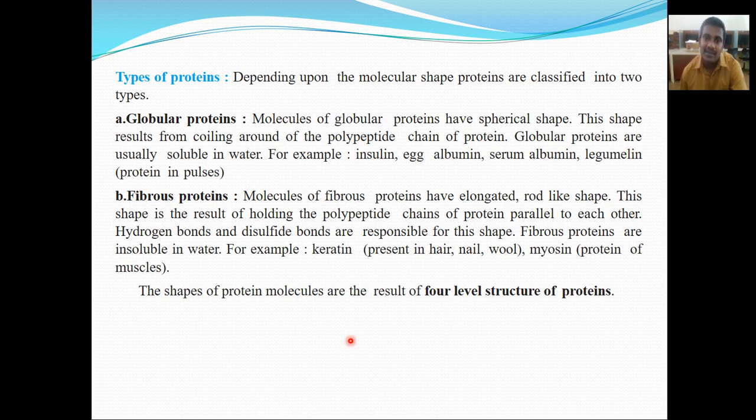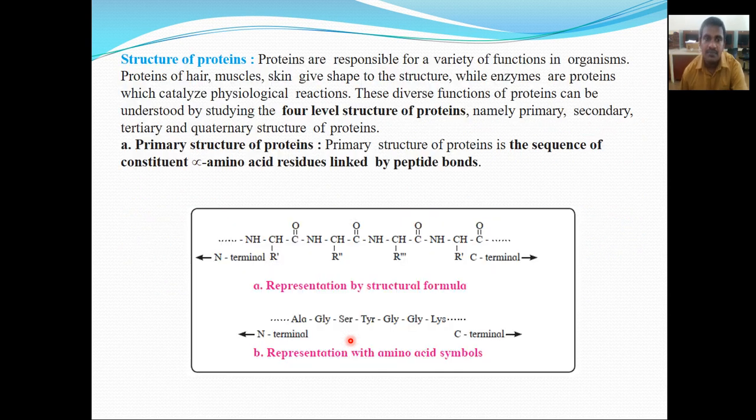Examples are keratin, these keratin proteins are present in our hair, nails or in wool. Then the next fibrous protein is myosin. These proteins are present in our muscles. The shape of protein molecules is the result of the four level structure of protein. We'll see the structure of protein here.